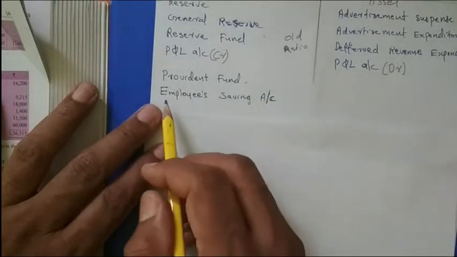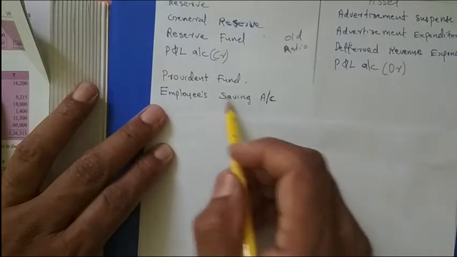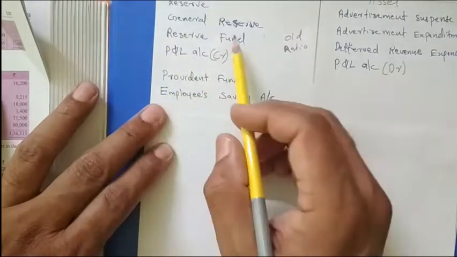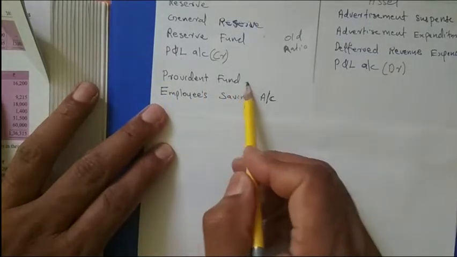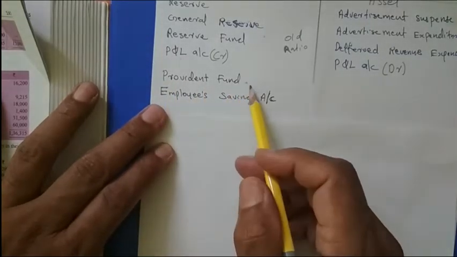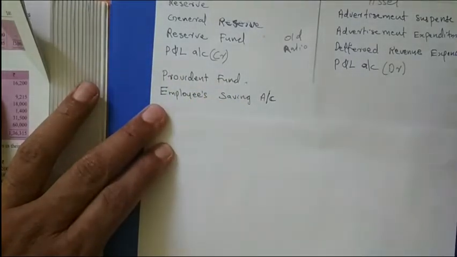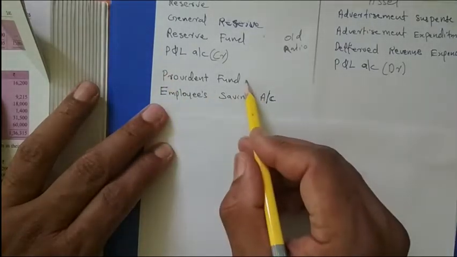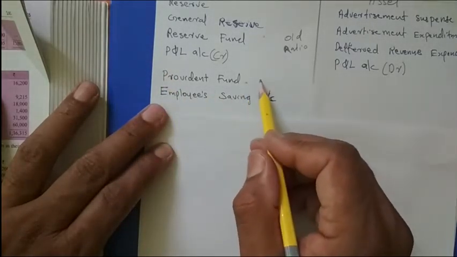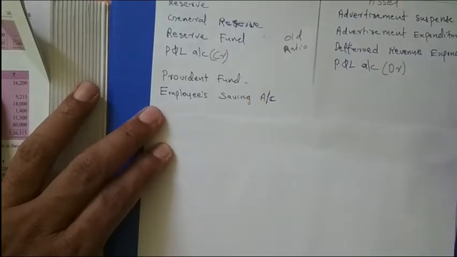And another one: sometimes an employees' savings account or employees' savings fund is there. This also we cannot distribute among the partners. That is also a liability. Normally students distribute this among the partners by taking it as accumulated profit. That is wrong. That is why I am especially telling about these two items. So these two items are not accumulated profits. If the provident fund is increasing or decreasing, its adjustment we do through the revaluation account. Okay, that's all. Then some more items.